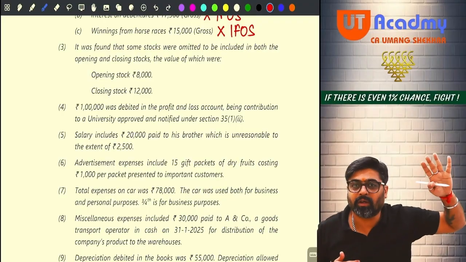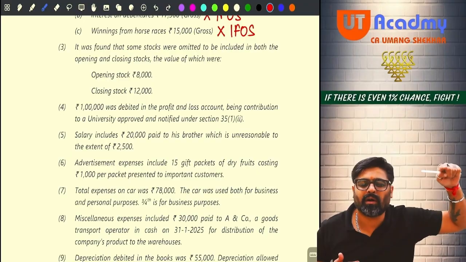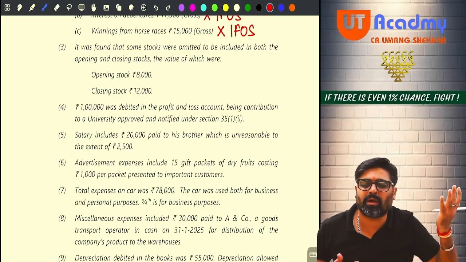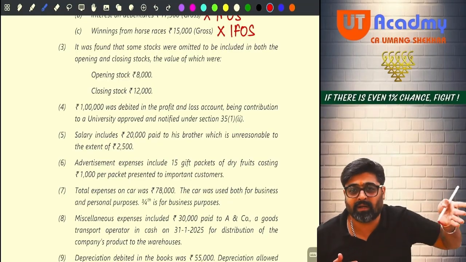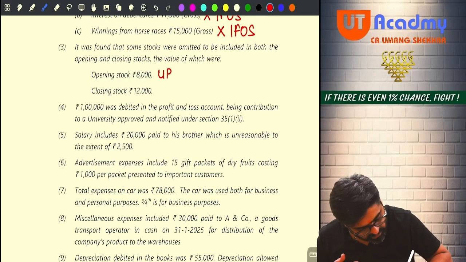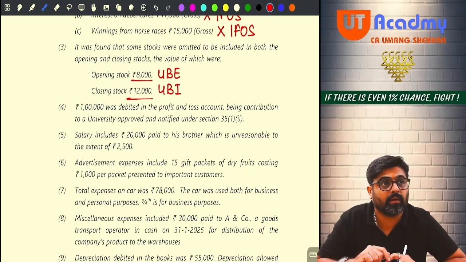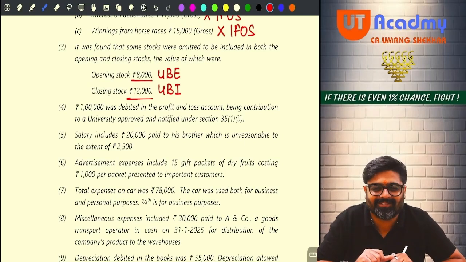Closing stock is on credit side, no? So closing stock, credit side, 12,000 not recorded. Income not recorded. Add 12,000. So this is UBE. This is UBI. 8,000 you will reduce and 12,000 you will add on your calculator.